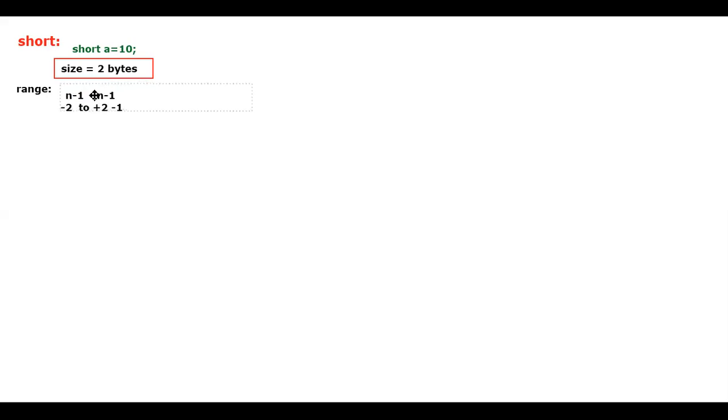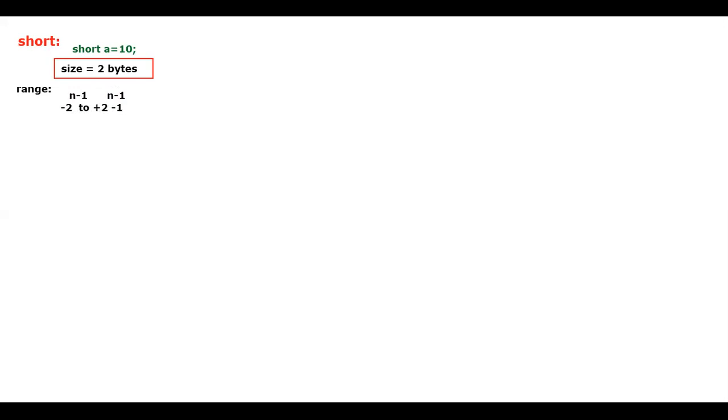Let me do it in this way. I would like to take a little bit of space here. It's not sitting in the correct place. Okay, so let me tell it as this is nothing but minus 2 to the power of n minus 1 to plus 2 to the power of n minus 1 minus 1.